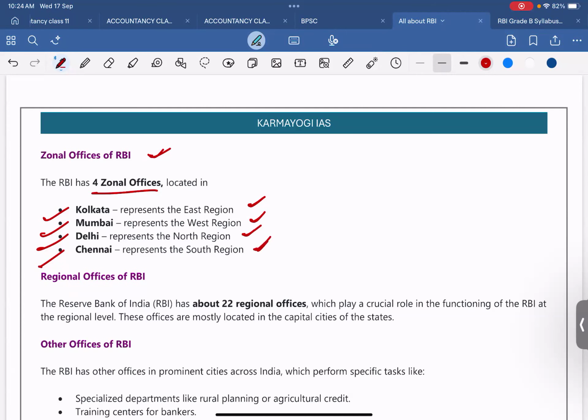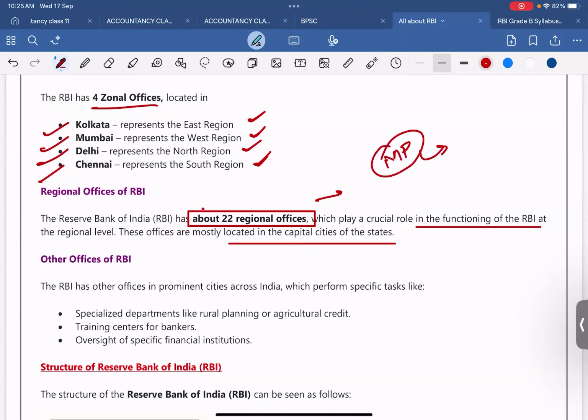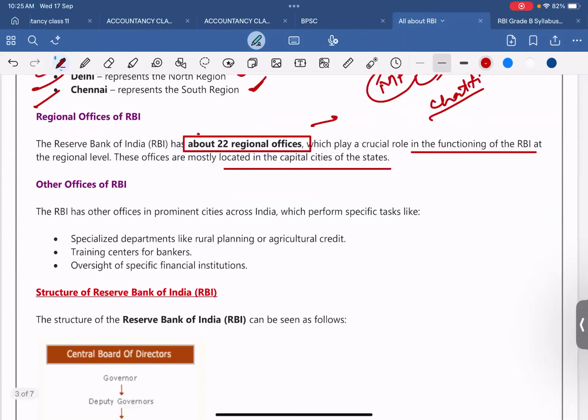Regional offices of RBI: the Reserve Bank of India has about 22 regional offices which play a crucial role in the functioning of RBI at the regional level. These offices are mostly located in the capital cities of the states. So if you have seen RBI regional offices in the capital city of the state you belong to, in Madhya Pradesh we have it in Bhopal, in Chhattisgarh we have it in Raipur, and in Bihar we have it in Patna. So about 22 regional offices.